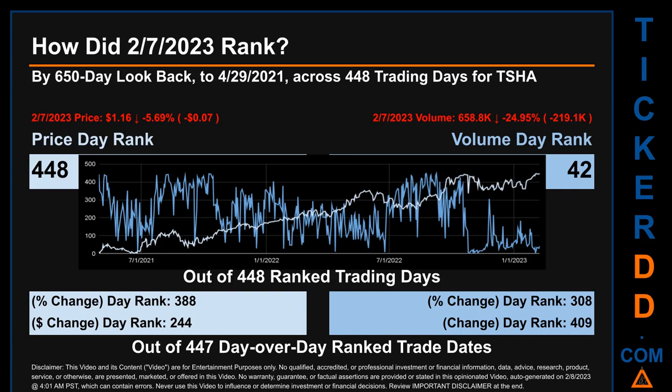The line graph overlays price and volume's daily ranking, as shown respectively in light versus dark blue, across those target trading days. In this view, essentially the dips are good whereas the spikes are bad. The price's day over day percentage change, dropping minus 5.69% on the 7th of February 2023, had a day rank of 388, while its dollar difference of minus 7 cents had a rank of 244 when compared day over day across 447 trading days. Volume's percentage change and difference were ranked respectively at 308 and 409.